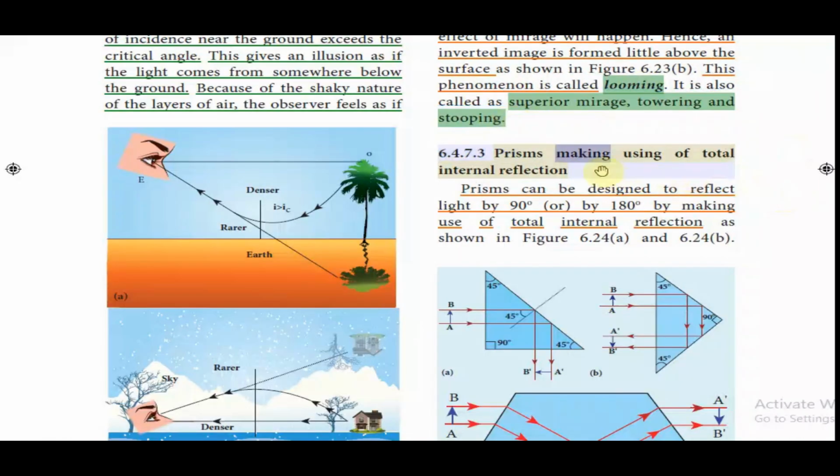6.4.3 Prisms making use of total internal reflection. Prisms can be designed to reflect light by 90°, or by 180° by making use of total internal reflection as shown in Figure 6.24a and